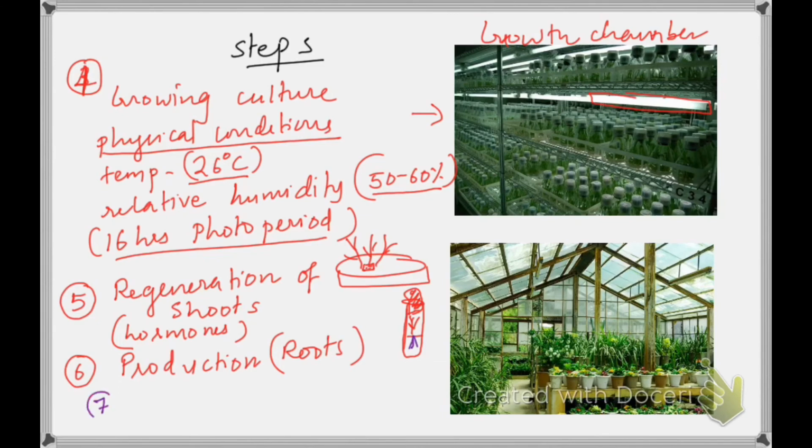The last step, once you get small plantlets, is acclimatization. It's a very crucial step in plant tissue culture. Acclimatization is also known as hardening.